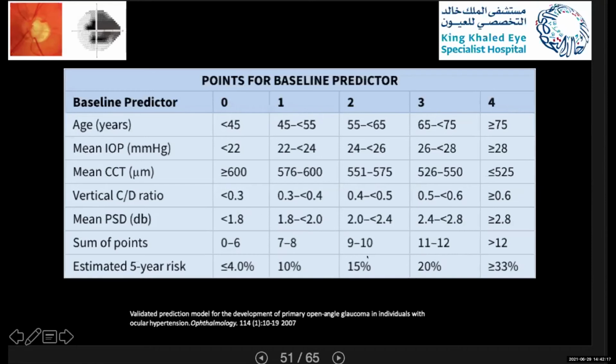So if you have this point system, one of you here will say, okay, but I have the risk for 10 years, but at what time should I start, or at what percentage should I start the medication? Some physicians will start if the patient has 10%, some when the patient has 20%, some of them 15%. And this question was addressed by Medeiros et al, and they put the 15% as a threshold value.